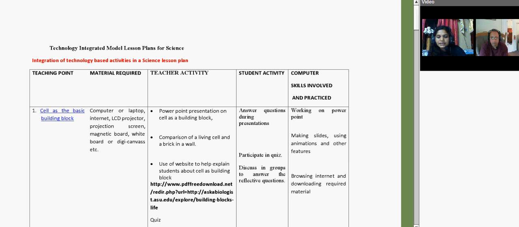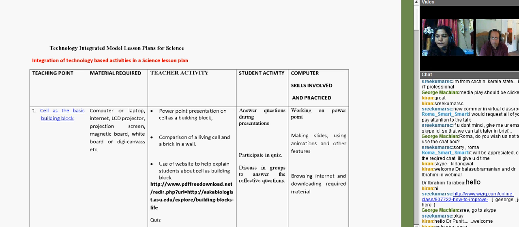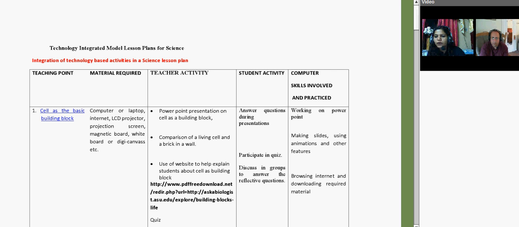Then these are the teaching activities. What the teacher will do is compare a cell with a brick wall. Now where are they going to get this content? They will get this content from the internet, from the web. They will learn the browsing skill, and then they will go to the websites which are already there, especially the educational websites for the cell, and they will prepare this small portion of the plan. Now, student activities: students should be involved throughout. If they are not involved, not interacting, the objective of teaching is not fulfilled. So that has also to be kept in mind.